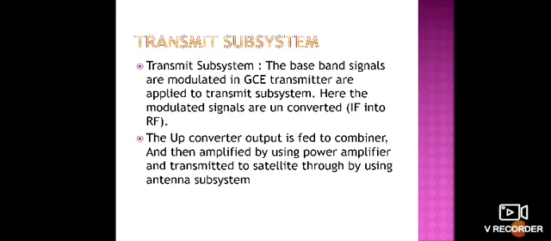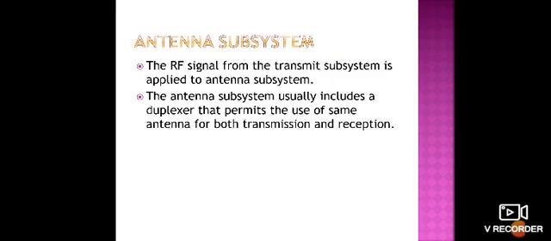Then it is transmitted to the satellite through the antenna subsystem. The combiner combines the different RF signals into one RF signal. So that is the use of the transmit subsystem.